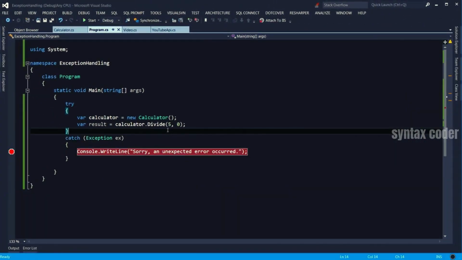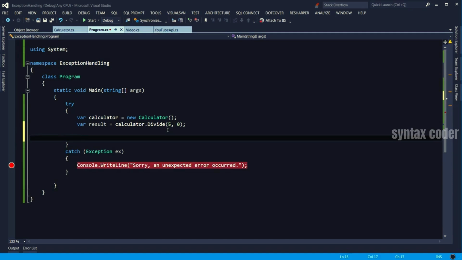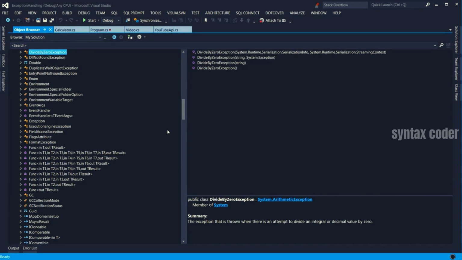When handling exceptions, you can have multiple catch blocks, and they have to be from most specific to most generic one. What do I mean by most specific or most generic? Well, if you remember, the actual exception that happened here was a DivideByZeroException. Let's take a look at the DivideByZeroException class. So I type in DivideByZeroException here and then press F12 to go to the object browser. Look, here we've got DivideByZeroException, and on this side, take a look, it derives from System.ArithmeticException. So this is the parent.